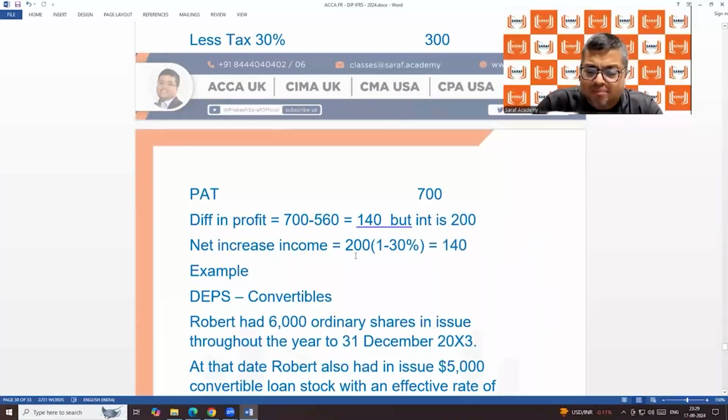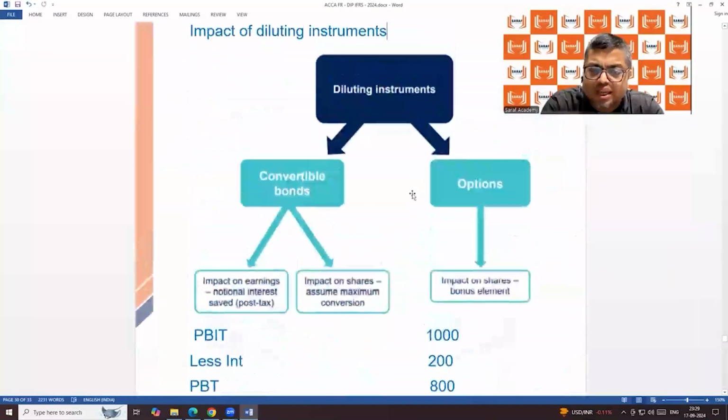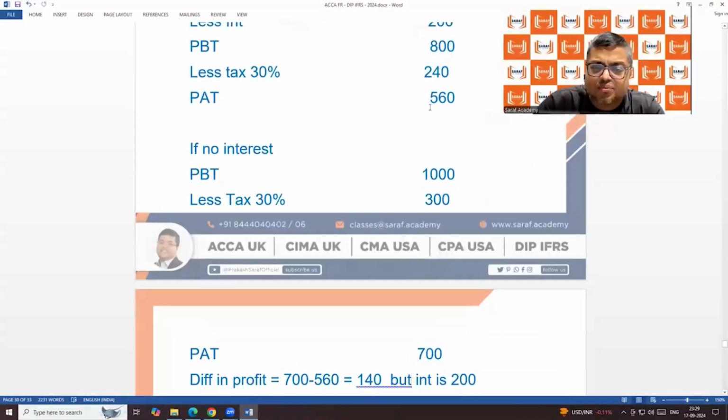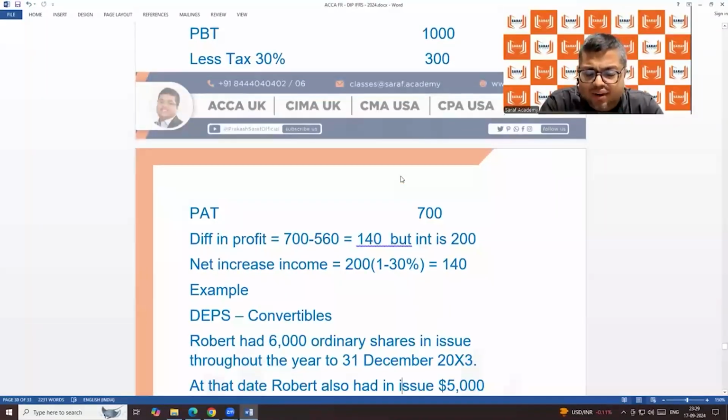So you will divide the profit 700 by the number of shares. When the interest is there, the profit is 560. But when the debenture is converted into shares, then the profit will be 700. So 700 divided by the number of shares, including the converted debenture shares, will give you EPS. This EPS would be lower than basic EPS. Otherwise, it is not diluted EPS. Diluted EPS has to be lower.